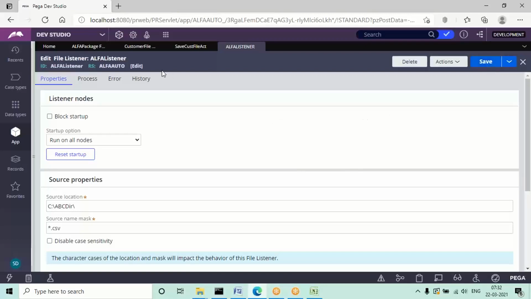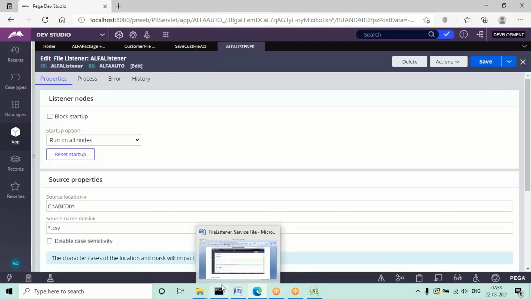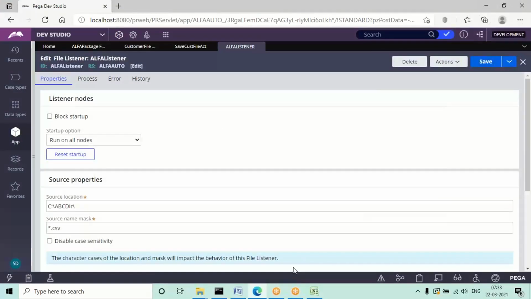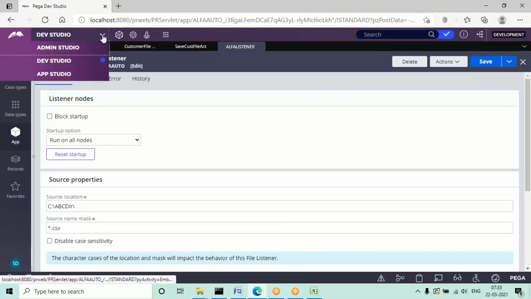Now the next step is, go to that particular directory path and see. In order to start the listener in previous versions, up to version 7, there was something called the SMA application. But that is removed completely from version 8. Now if we want to start any listeners, we need to go to admin studio. So now you can go to admin studio.